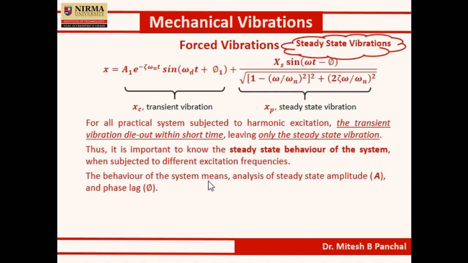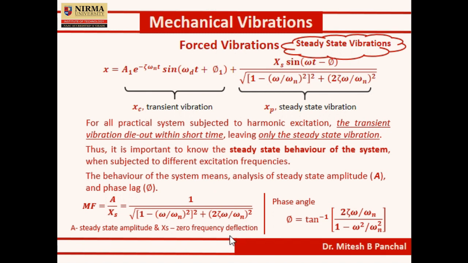So the behavior of the system means analysis of the steady state amplitude, which we will see in terms of magnification factor, as magnification factor is the ratio of amplitude A to XS, which we have already defined. XS is the zero frequency deflection.